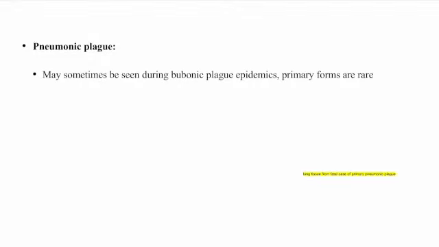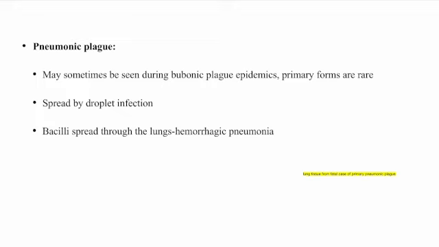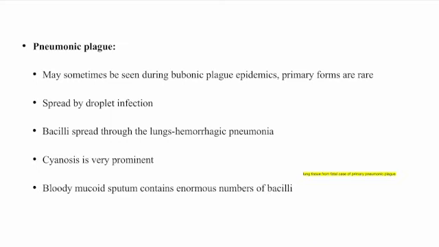inguinal lymph node. And another is pneumonic plague, and it may sometimes be seen in a bubonic plague epidemic. Primary forms of pneumonic plague are very rare, spread by droplet infection. Bacilli spread through the lungs. Hemorrhagic pneumonia occurs, and cyanosis is very prominent. Cyanosis means bluing of hands and feet because of deprivation of oxygen, and bloody mucoid sputum containing numerous bacilli is common, highly infectious, and invariably fatal in untreated cases.